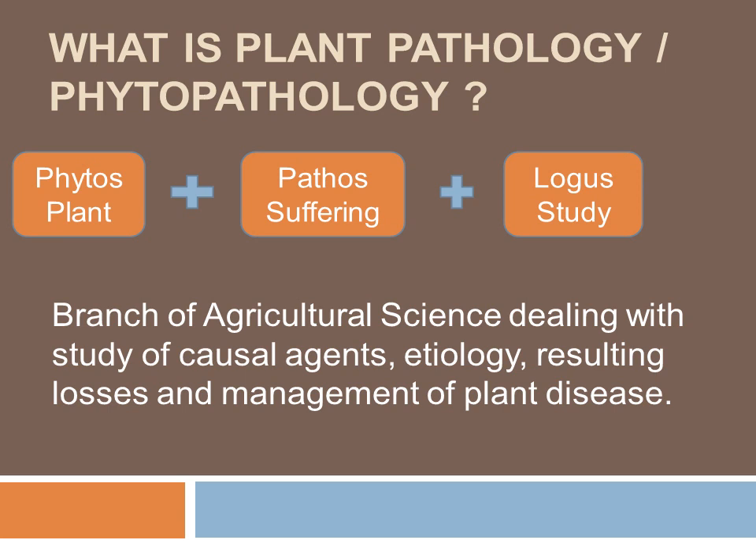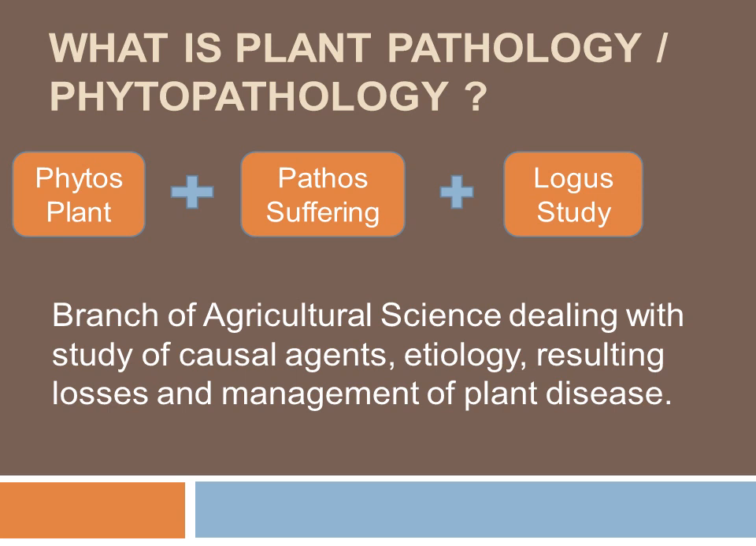So, what is the definition of plant pathology? Plant pathology is the branch of agricultural science which deals with the study of causal agent, etiology, resulting losses, and management of plant diseases. So what is meant by causal agent? The agent which causes damage to the plants. There are many agents which cause damage to the plants. Some are living, some are non-living, and some are in between living and non-living.